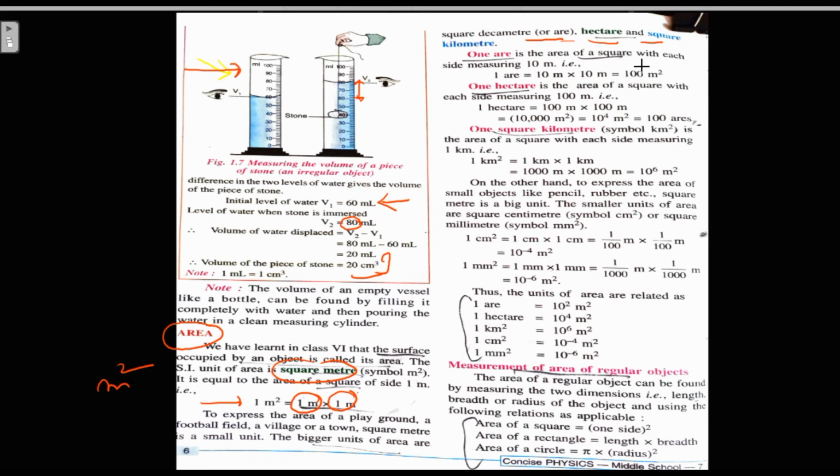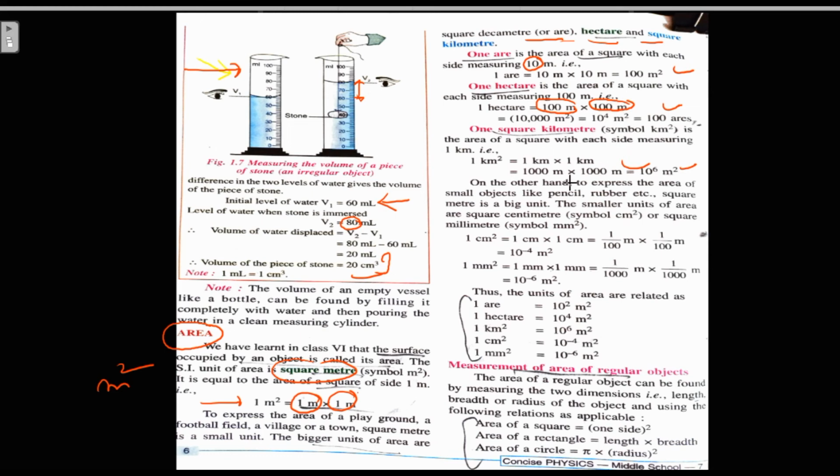One are is the area of a square with each side measuring 10 meter, 10 into 10, 100 meter square. 1 hectare is 100 meter side, 100 into 100, that would become 10 raised to power 4 meter square, or 100 ares, right? 1 square kilometer is even bigger, 1000 into 1000, 10 raised to power 6, right? So these are the bigger units.